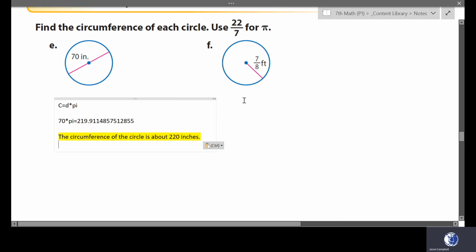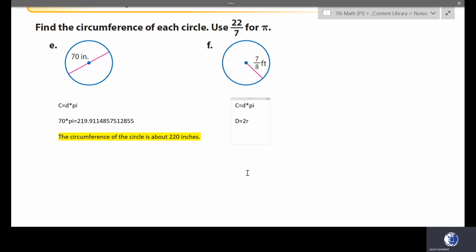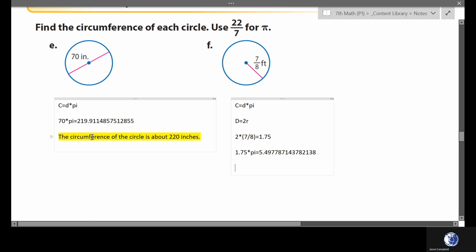In got it F, we have a radius of 7 over 8. We want to find the circumference, which is the diameter multiplied by pi. The diameter is equal to 2 times the radius. So 2 multiplied by 7 over 8 is equal to 1.75. 1.75 multiplied by pi is equal to 5.5. The circumference of the circle is about 5.5 feet.